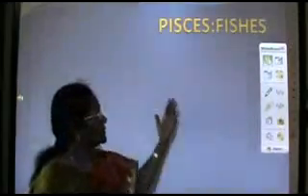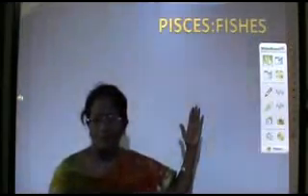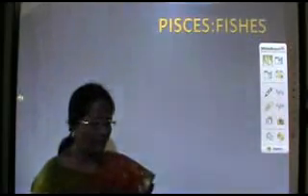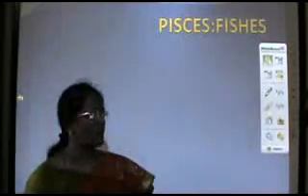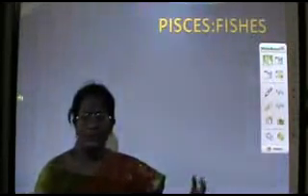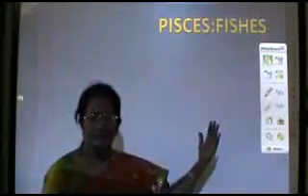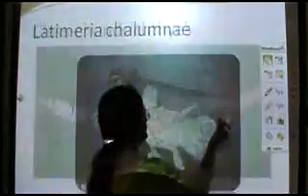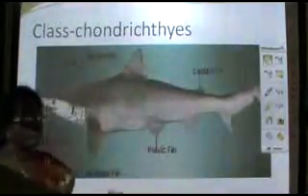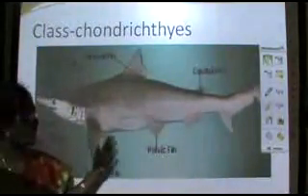Now we go on to the general characters of fishes. Fishes are characterized by the presence of a body which can be divided into three regions: head, trunk and tail. Now let's take up the different structures which are present in the body.